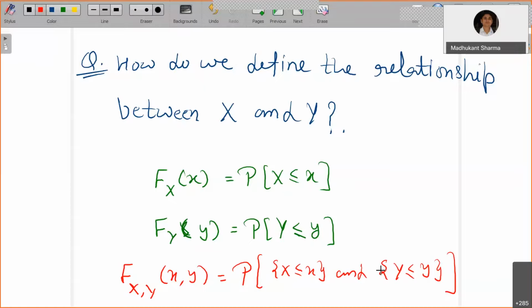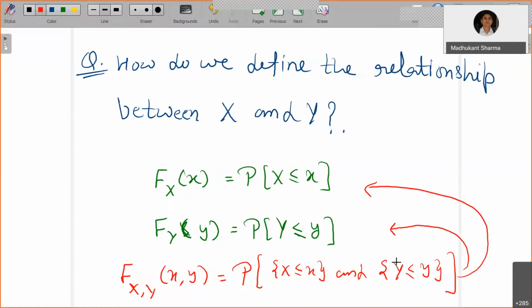Okay, so right now, one of the questions is, if I define it this way, can we get back the individual CDFs of this jointly distributed random variable or not? The answer is yes.